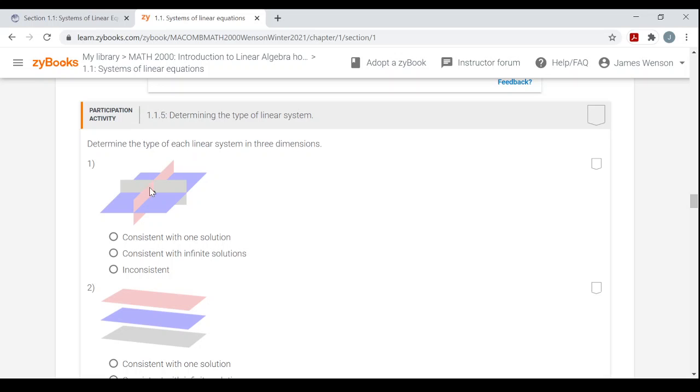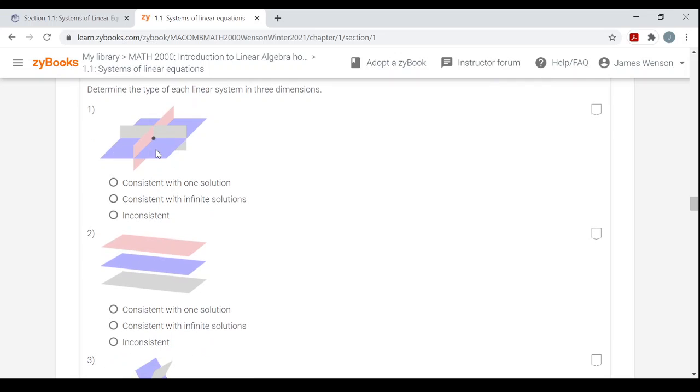So in this first scenario, you have the blue, the pink, and the gray plane. You see how they all have this one point, like the corner of a room here. These are like walls. They all have this point in common. So there is one solution, one point that's on all three of these planes. So this is a consistent system with one solution.